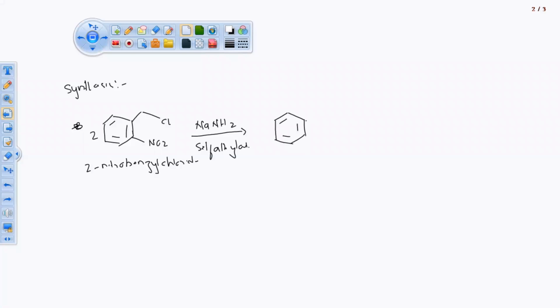Intermediate structure, it is what we are going to generate over here. So here another benzene ring will be associated with this one. Two structures have come, okay. Two means two chlorine atoms were there with us. It all became like this.